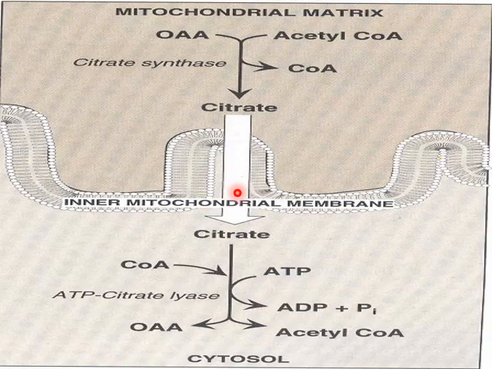This diagram shows the transport of acetyl coenzyme A from mitochondria to cytosol. First, acetyl coenzyme A combines with oxaloacetate by the enzyme citrate synthase to form citrate, which is then transported through the inner mitochondrial membrane by a tricarboxylic acid transporter. Then citrate is broken down by ATP citrate lyase enzyme to form oxaloacetate and acetyl coenzyme A, which is available in the cytosol for fatty acid synthesis.